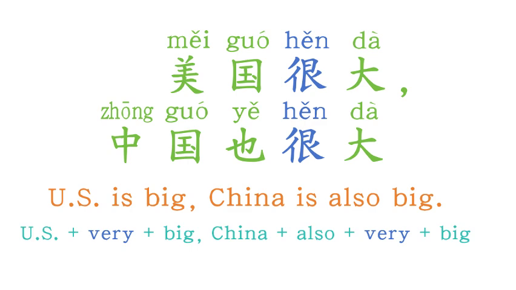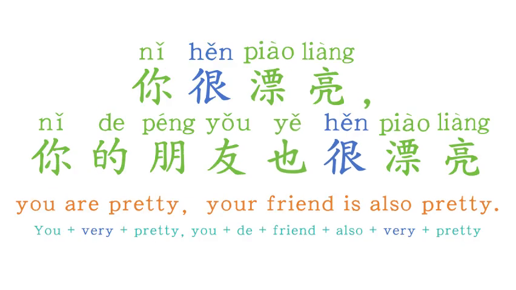Try to say, you are pretty. Your friend is also pretty. The sentence would be 你很漂亮。你的朋友也很漂亮。